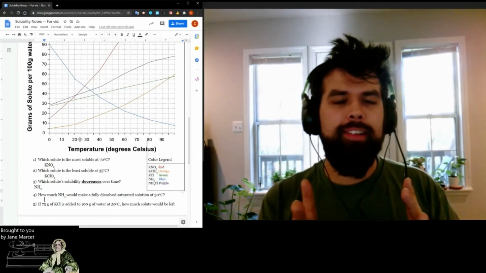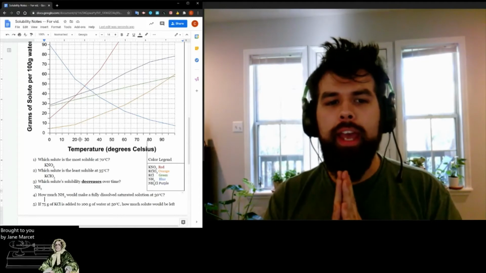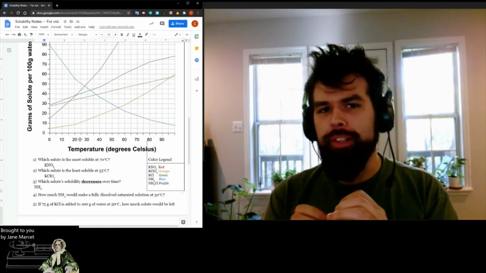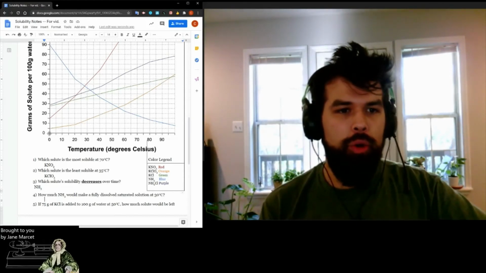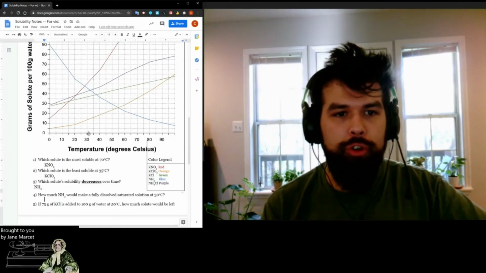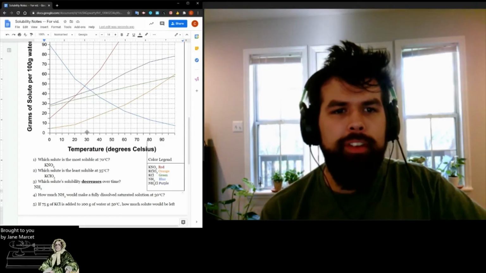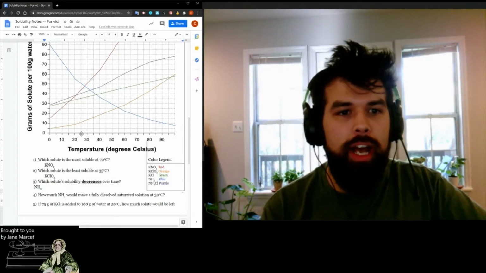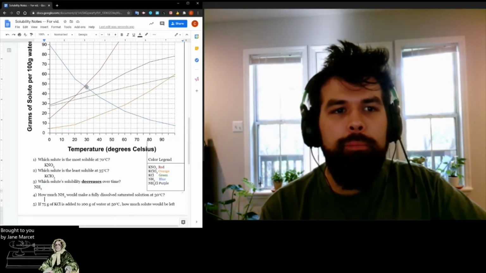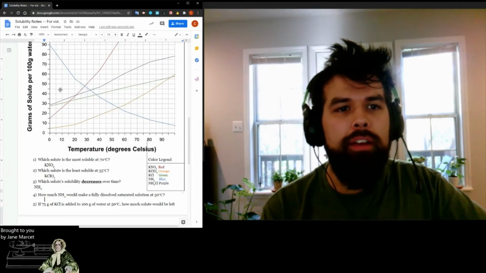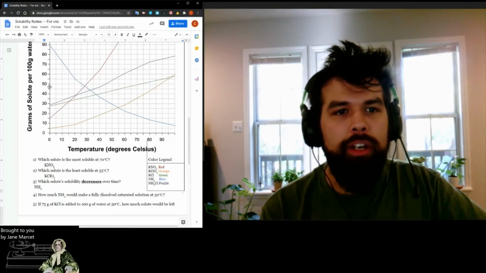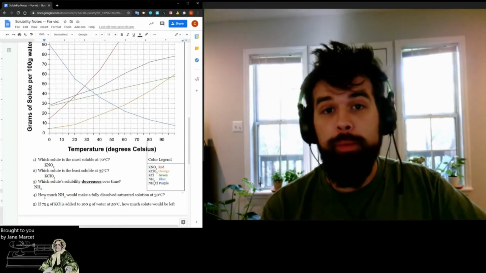So question 4 asks us how much ammonia would make a fully dissolved, i.e. saturated solution at 30 degrees Celsius. So what I'm going to do is go on this x-axis where my temperature is in degrees Celsius. I'm going to go to 30 degrees Celsius, and then I'll come up until I hit ammonia, which is the blue line according to my key. So I come on up, and it looks like it's hanging out at about around 45 grams. That's where the line intersects. So 45 grams would be my answer there.